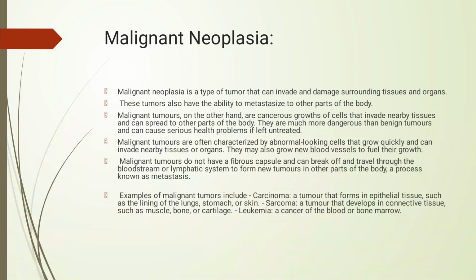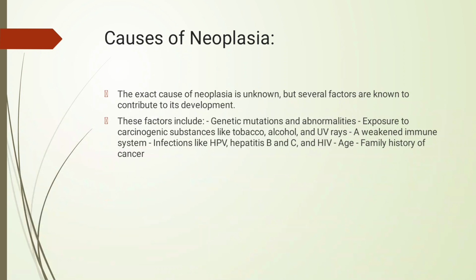Malignant tumors do not have a fibrous capsule and can break off and travel through the bloodstream or lymphatic system and form new tumors in other parts of the body. Examples of malignant tumors include carcinoma, a tumor in the epithelial tissue such as the lining of the lungs, stomach or skin. Then sarcoma, a tumor that develops in connective tissue such as muscle, bone or cartilage. Then leukemia, a cancer of the blood or bone marrow.